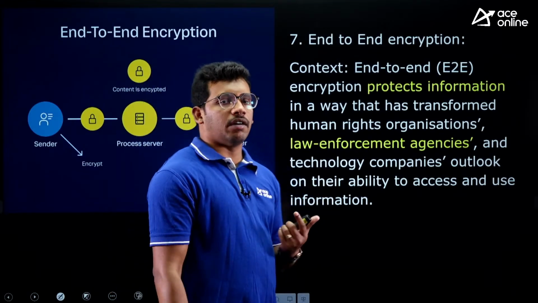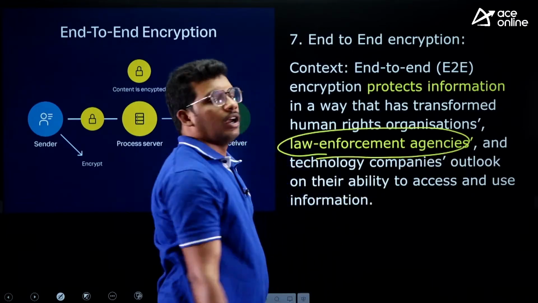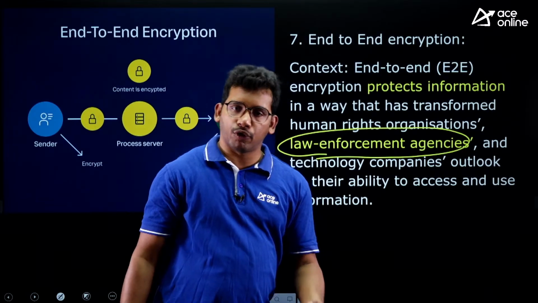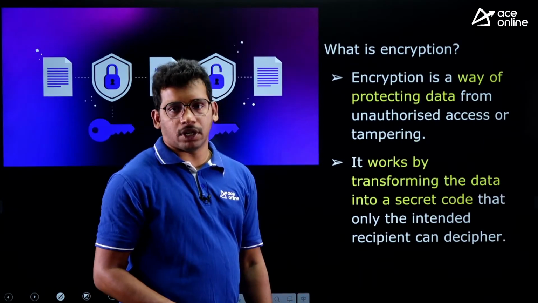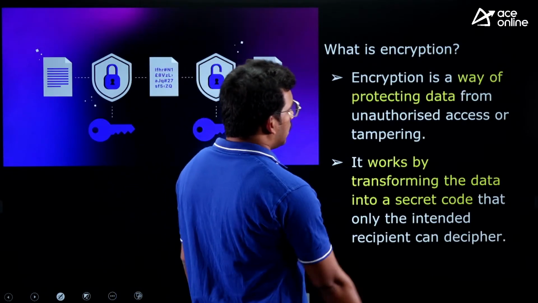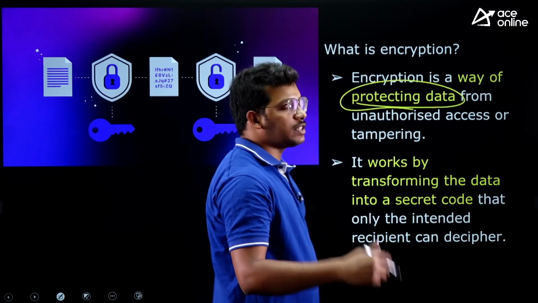So there was an article covered in The Hindu saying that end-to-end encryption is helpful for human rights organizations from the intervention of law enforcement agencies like intelligence networks. Right. So what is encryption? Before going to end-to-end encryption, what is actually encryption? Encryption is a way of protecting data from unauthorized access.